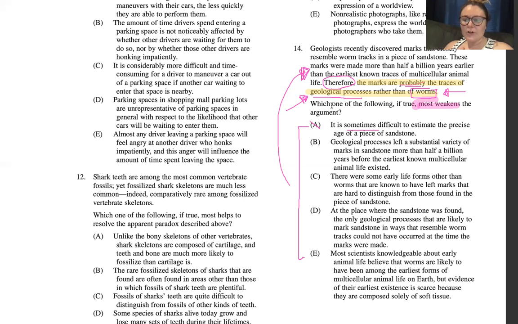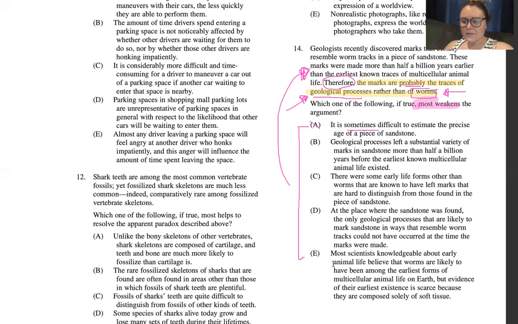C, there were some early life forms other than worms that are known to have left marks that are hard to distinguish from those found in the piece of sandstone. Once again, if anything, I think this one does strengthen it as well. It shows that even if life existed back then, the marks might have been made from other life forms, not worms.